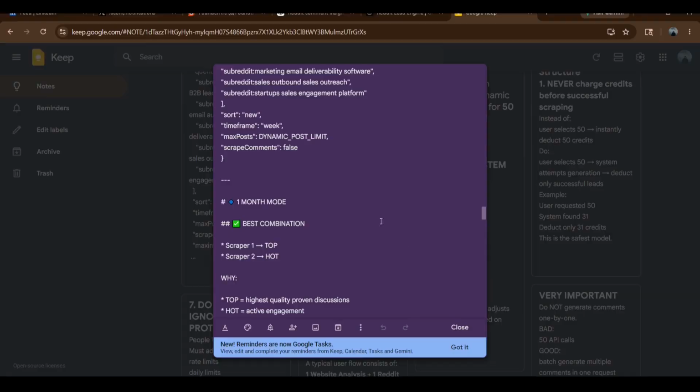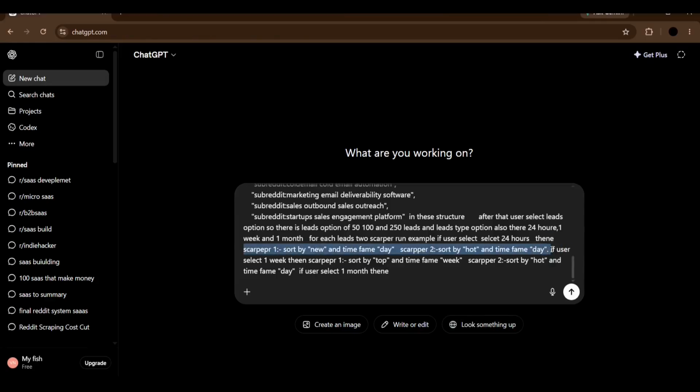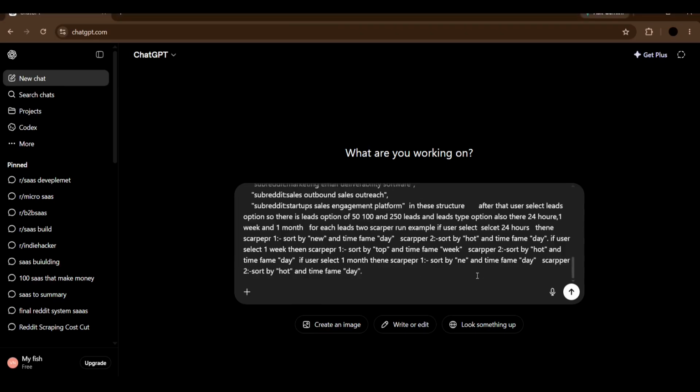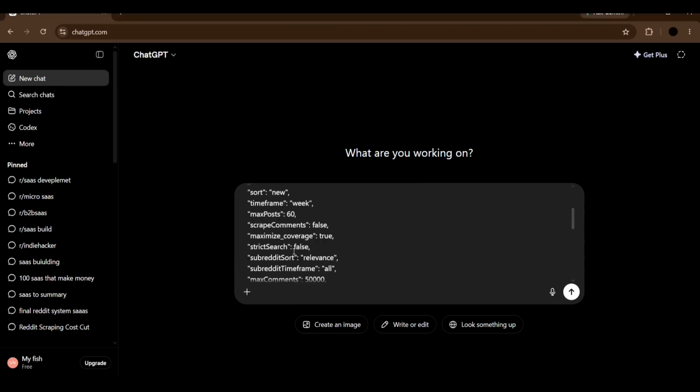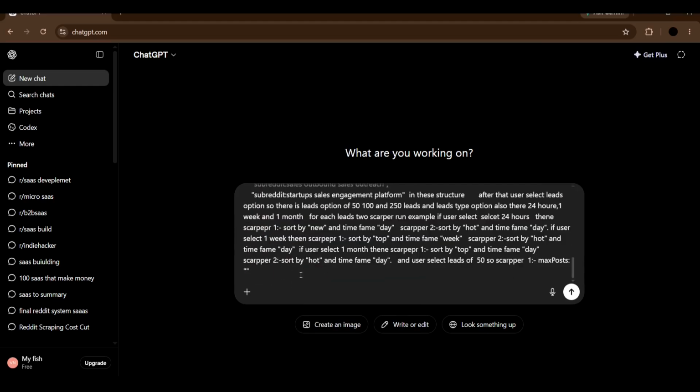And I pasted the complete information in Google Keep Notes. That was the structure: if the user selects this button, that determines which type of leads they want. That was the structure, so that's why the leads were generated. So that was the whole system. So yeah, that's all.